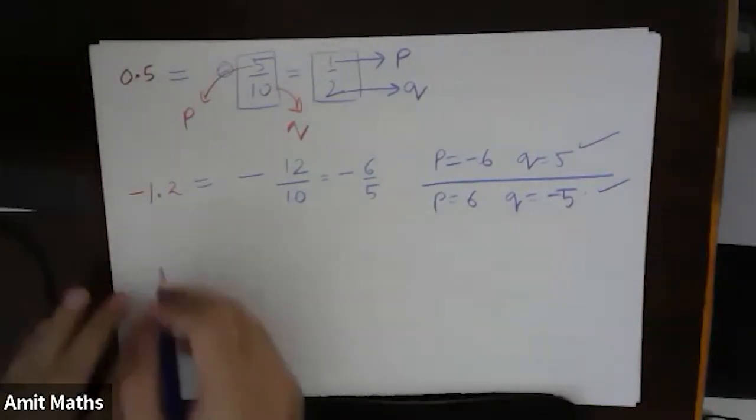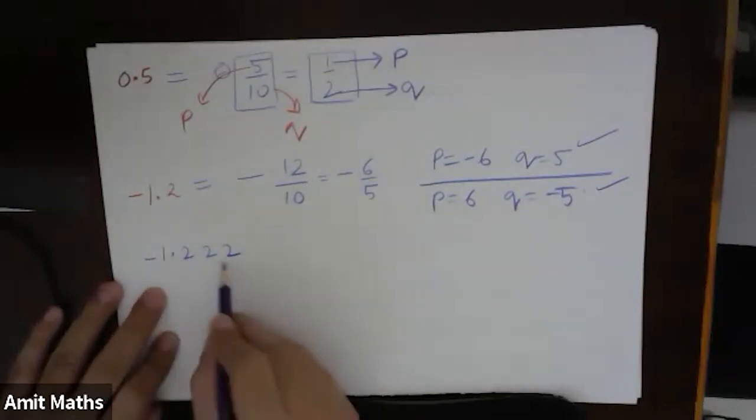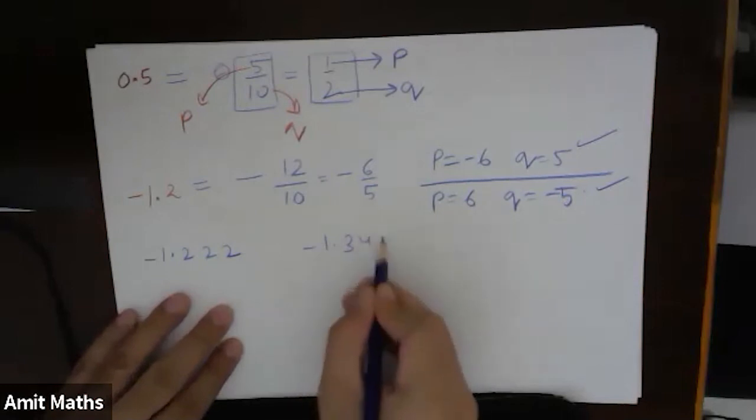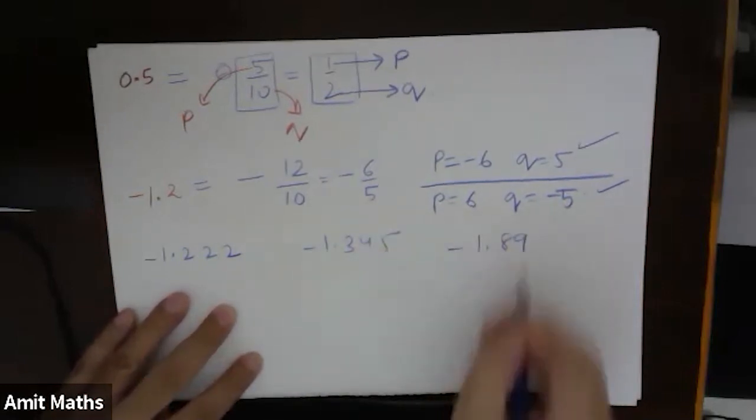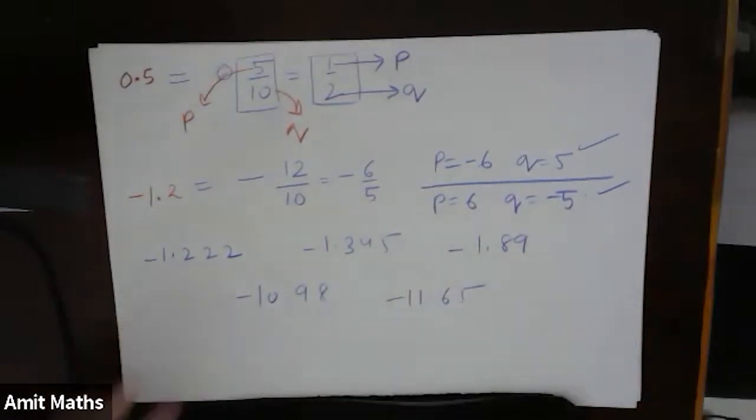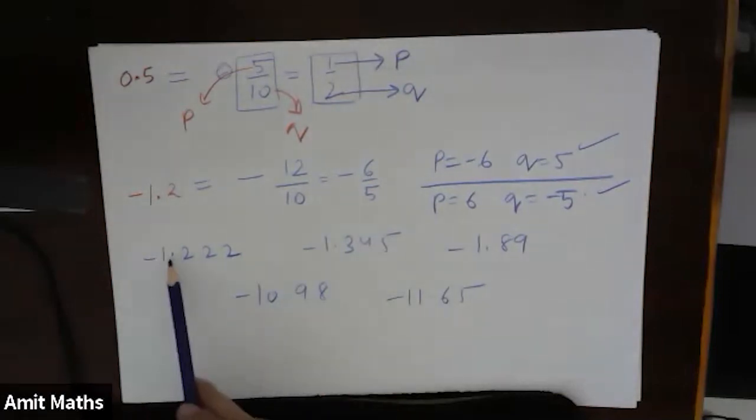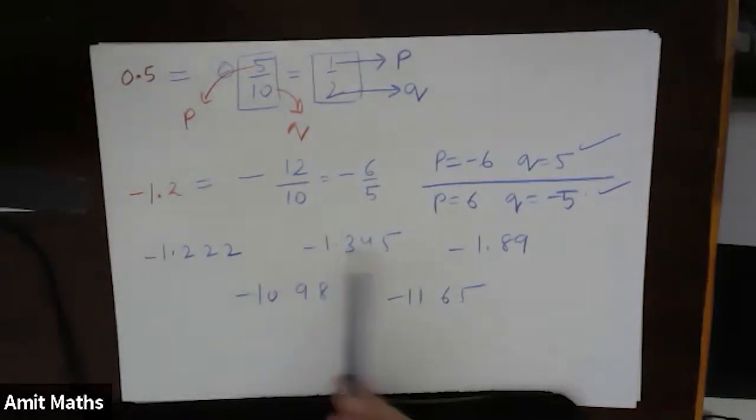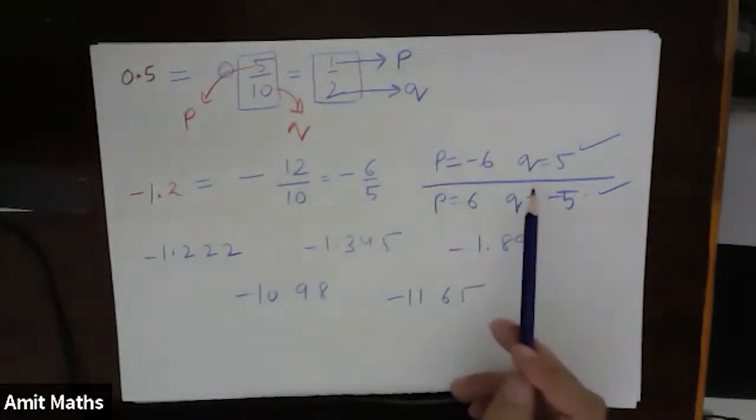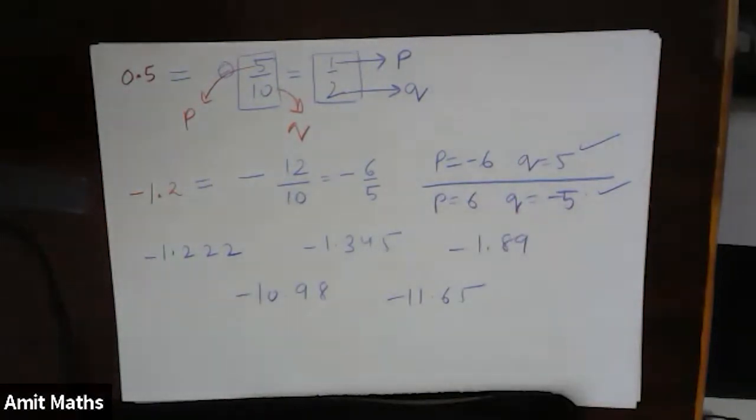Suppose I write minus 1.222, or minus 1.345, or minus 1.89, or minus 10.98, or minus 11.65, and so on. I can keep on continuing with an infinite number of such numbers. What will I do? I'll simply take off the decimal and write this by 1000, by 100, by 100. And if something gets cancelled out and is reduced to a simpler form, that is the simpler form. Otherwise, you will get P by Q as it is.